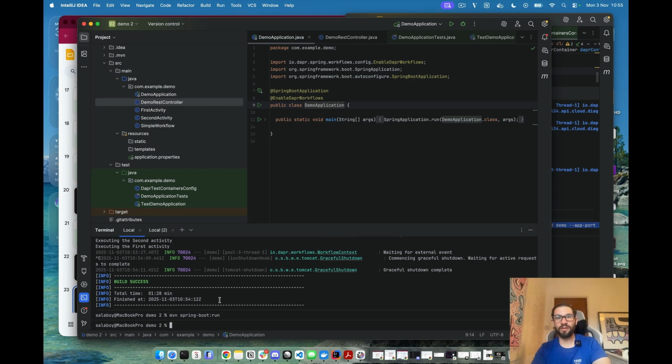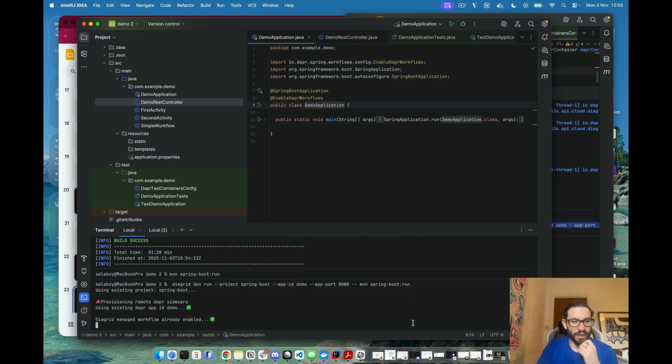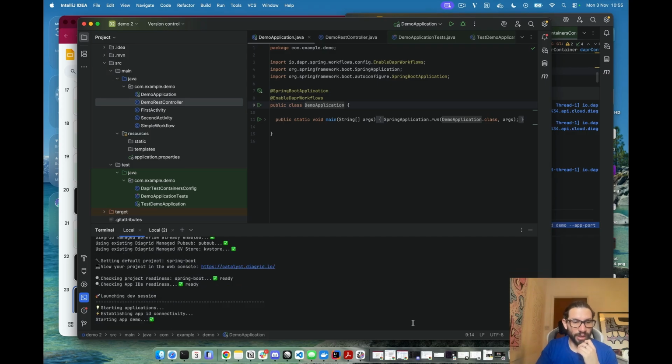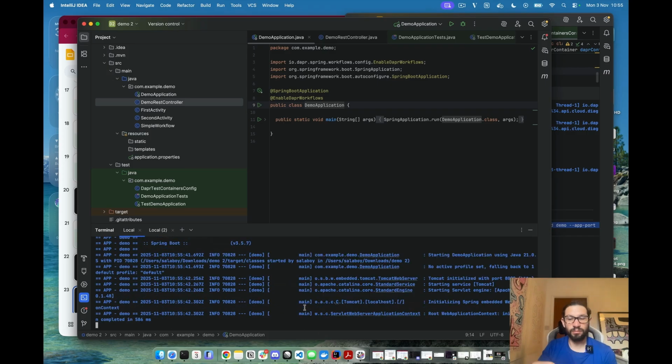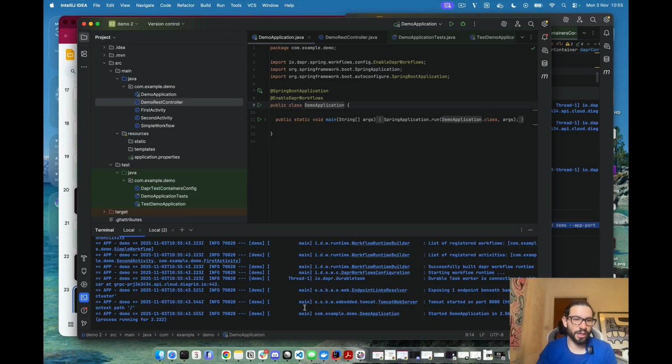Now, if you want to run against Catalyst Managed Service, what you do is the following. You download the Diagrid CLI and then just run a command like this. In this case, saying that I have a project that is called Spring Boot, I have an application that's called Demo, and I want to start my application. So now the Dapr clients and the Dapr workflow clients will automatically take the environment variables to connect to the remote environment. You see, I'm not starting any containers, I'm just connecting to a remote environment. So executing this command will allow me to connect to a remote environment. Now it's going to start the app here with all the environment variables required to connect to that remote environment.